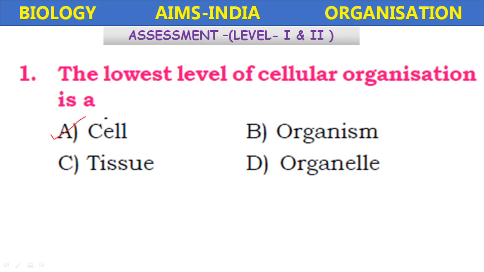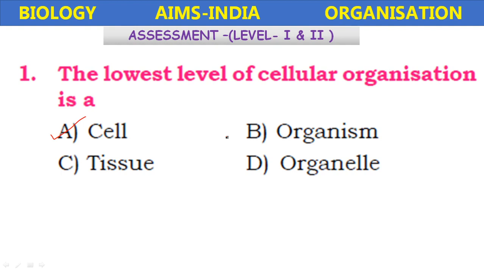Cell. Cells combine to form the tissues, tissues combine to form the organs, organs combine to form organisms. There is one sequence you have to remember. First atoms combine to form the molecules, which combine to form the macromolecules, which combine to form protoplasm, which combines to form the cell.